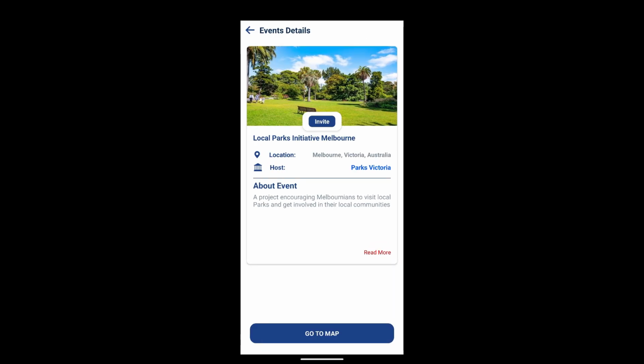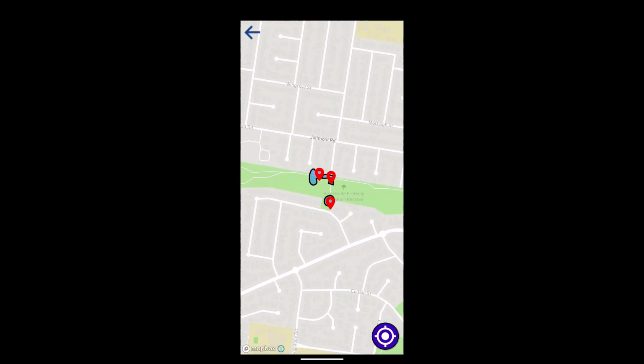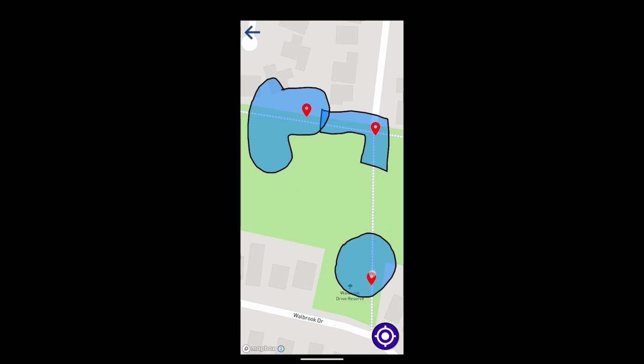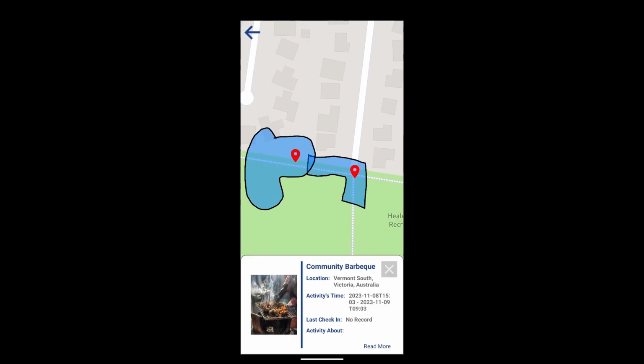Once a user has joined an event, they can click Go to Map and inspect the activities that they can attend in that particular event, as well as the times that those activities will be available.